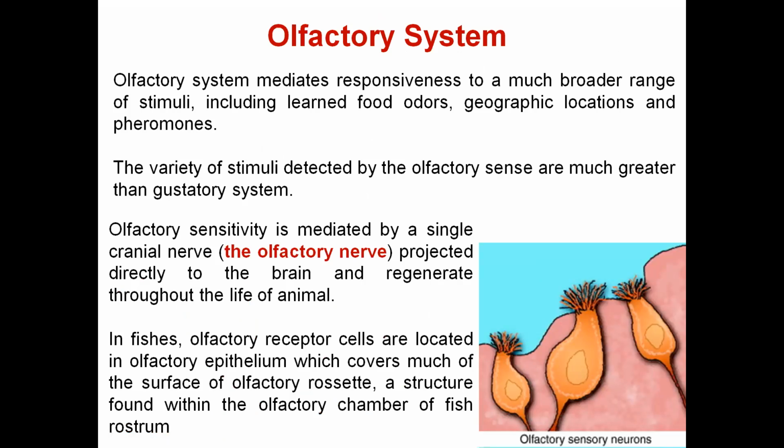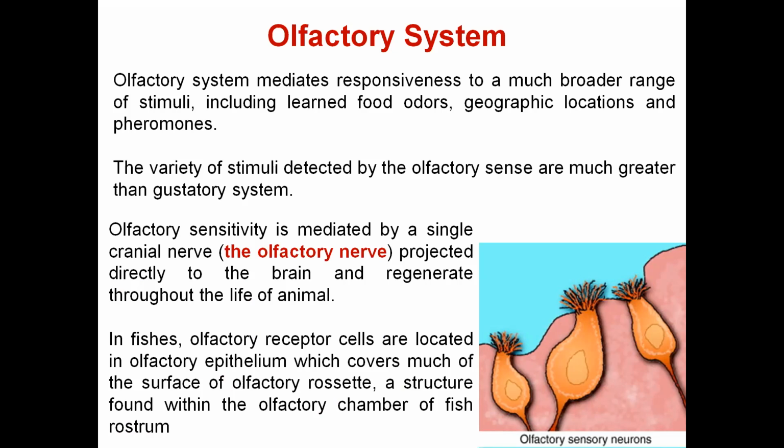Now the olfactory system. When we are talking about the gustatory system, it actually receives the chemical stimulus which is associated with the food and feeding habit. But for the olfactory system, the stimuli received have a much broader range. It includes the stimulus of the food odor, the geographic location, the pheromone.